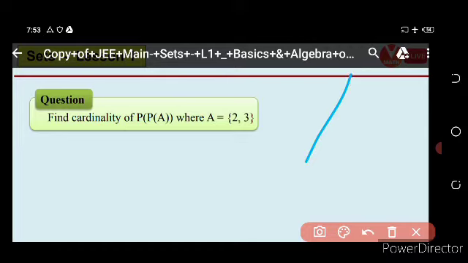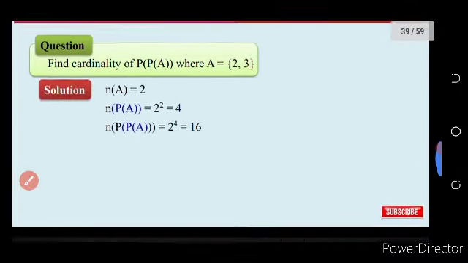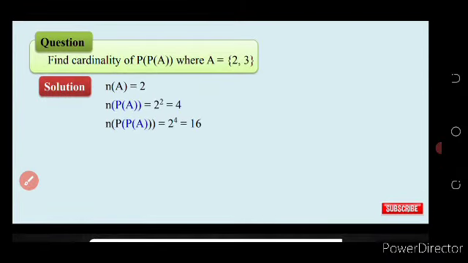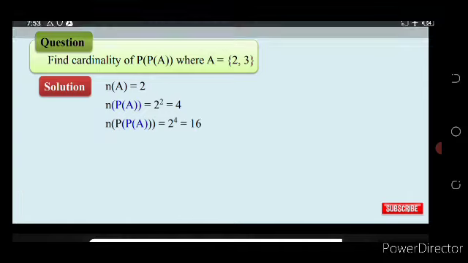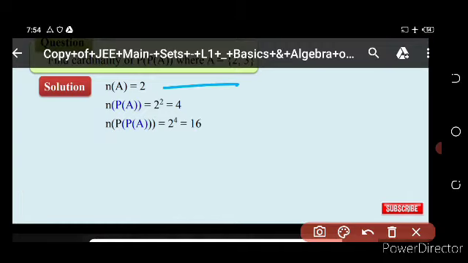Here the solution is also present. The cardinality of A is equal to 2. Then n of the power set of A is equal to 2 squared, that is 4. Then n of the power set of the power set of A is equal to 2 to the power 4, that is 16.